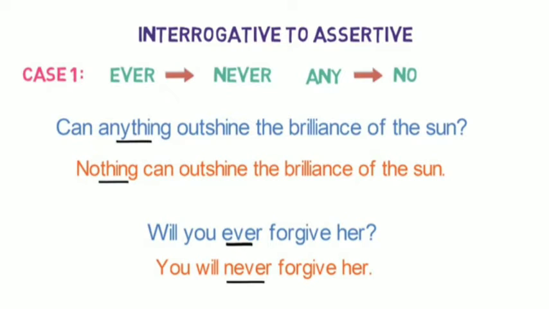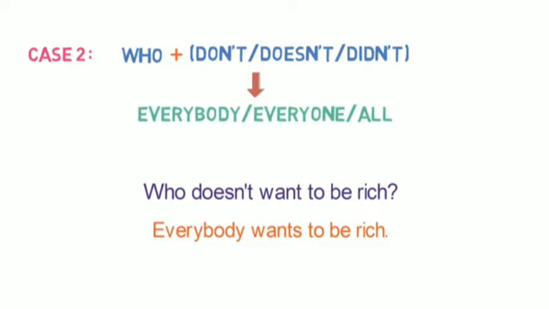Let's look into one more example. Will you ever forgive her? Now, moving the helping verb and changing the word ever to never, the sentence will be, you will never forgive her. Now, let's look into case number 2. Sentences where the structure is who plus don't, doesn't, didn't, it gets converted to everybody, everyone, all. Let's look into an example of it. Who doesn't want to be rich? After converting, the sentence will be, everybody wants to be rich.